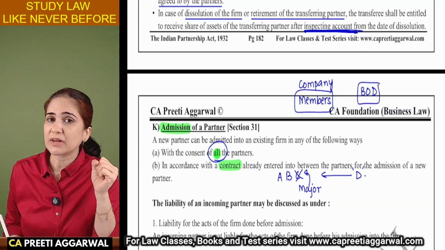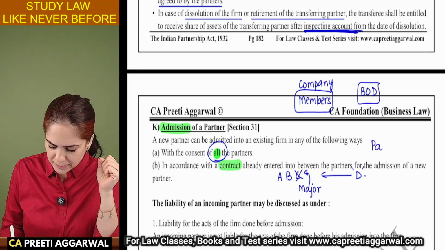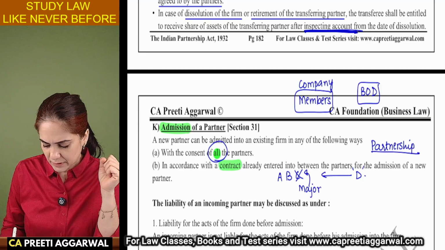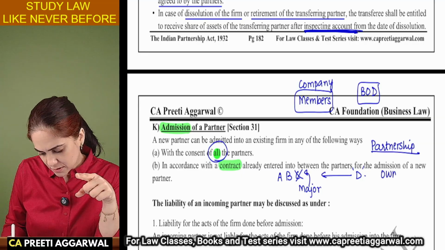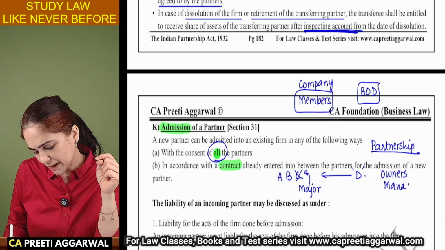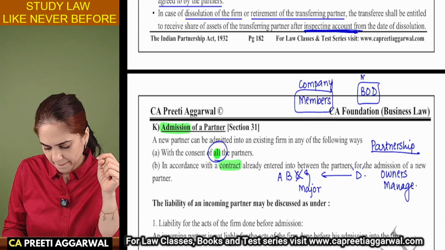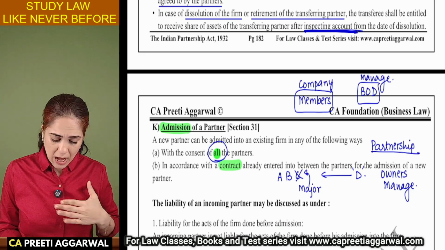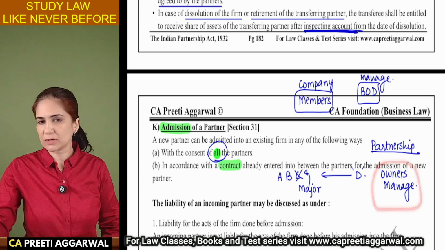But partnership is very unique. In a partnership business, the owners are also the people who manage the business. So I should be very comfortable with the other owners, no?